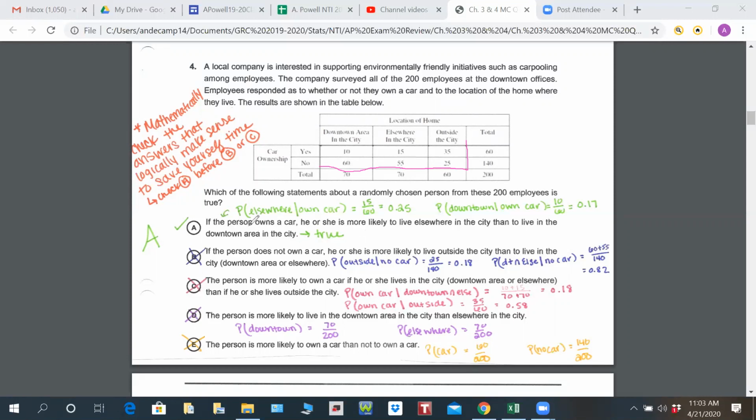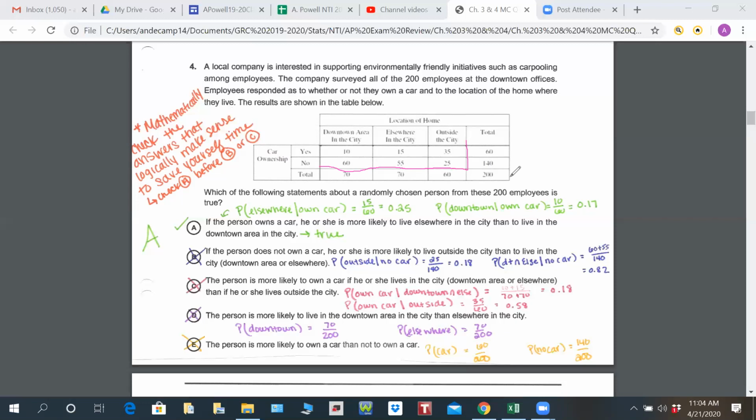It goes through, and obviously we kind of scan all of our answers first. So letter A says if a person owns a car, they're more likely to live elsewhere in the city. If a person does not own a car, they're more likely. If a person is more likely to own a car, a person's more likely to live in a downtown area, and so on. So we're trying to see basically what does this chart show. So if we find the proportions, we know what is more likely and what's less likely.